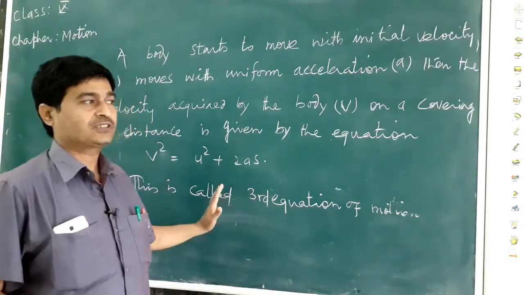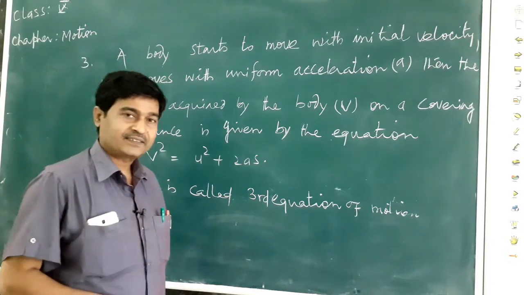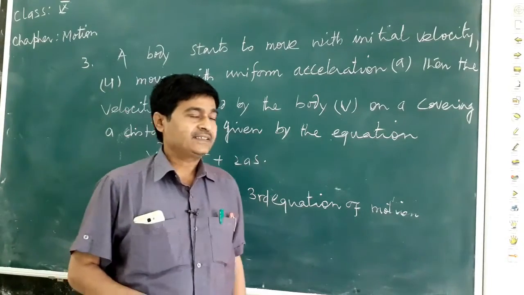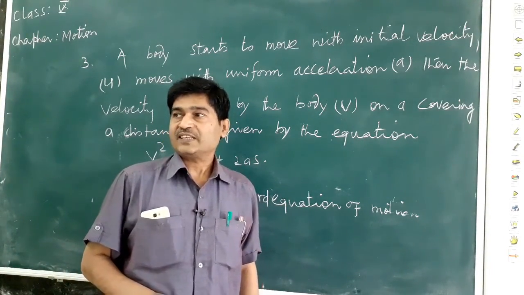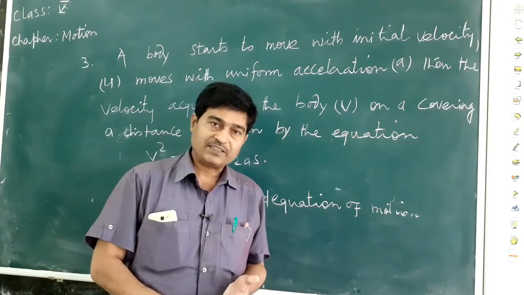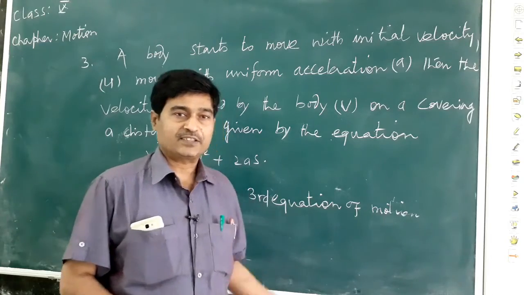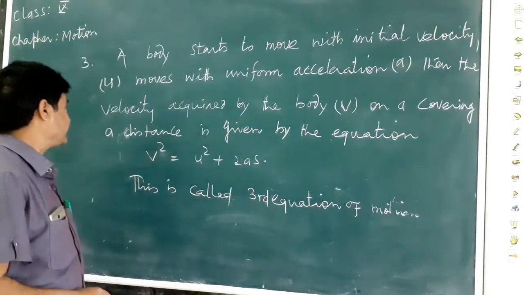The third equation, v square equals u square plus 2as, gives the relation between the final velocity v attained by the body and the distance covered.